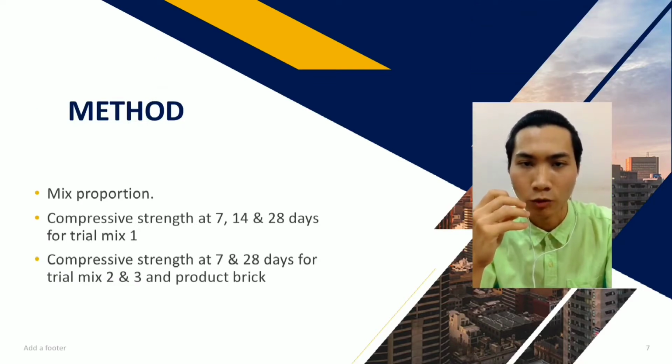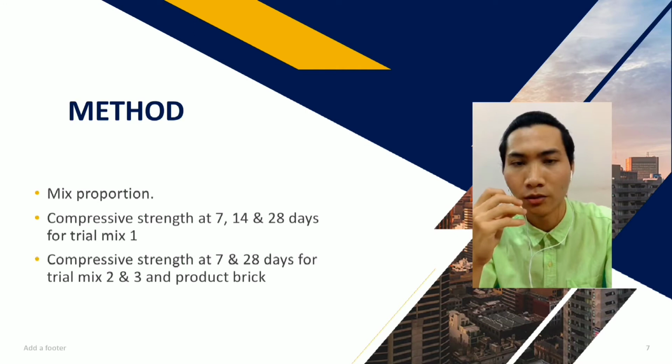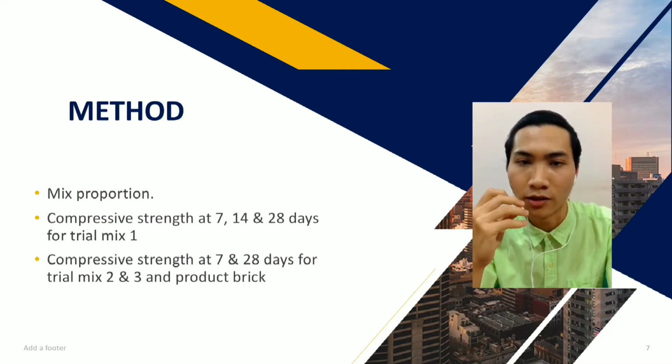Next is the method. For the mixed proportion, we use three different mixed proportions based on trial 1, trial 2, trial 3, and lastly the mixed proportion for the product. Compressive strength at 7, 14, and 28 days for trial 1. For trial 2, trial 3, and the brick product, the compressive strength at 7 and 28 days.